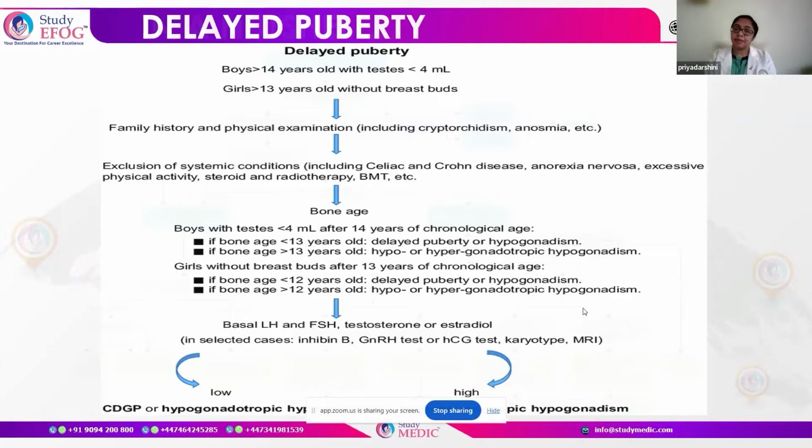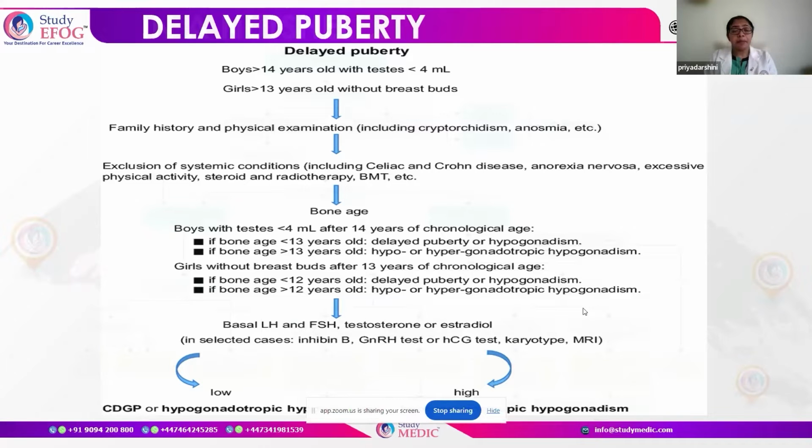And next comes the assessment. To start off, we start with the bone age. Now, we have seen the boy is more than 14, the testis volume is also less than 4 ml, and now we have assessed the bone age. If the bone age is less than 13, then we consider it a case of delayed puberty or hypogonadism. But if the bone age is more than 13, that is, the difference is only less than 1 year, then we think of hypo or hypergonadotropic hypogonadism.